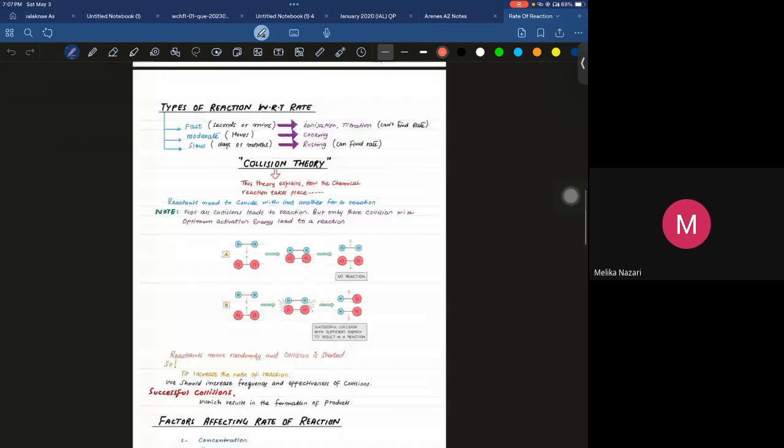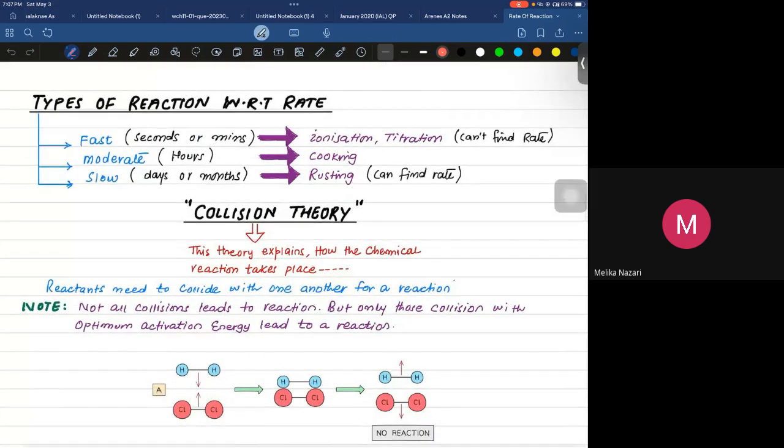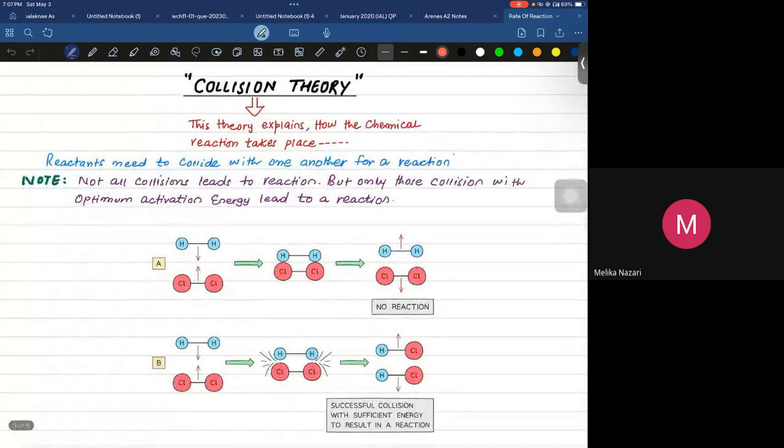But before going to discuss that, we need to understand the collision theory. Collision theory is the theory which explains how the rate of reaction changes upon changing the different conditions. So the first condition is the concentration.